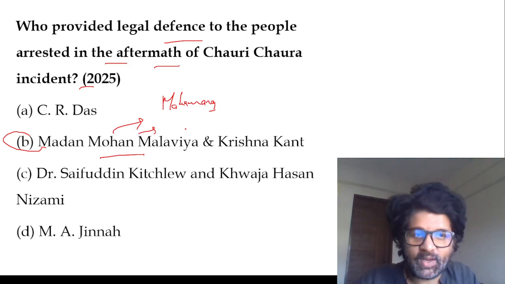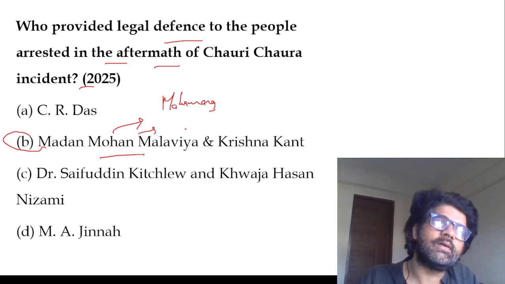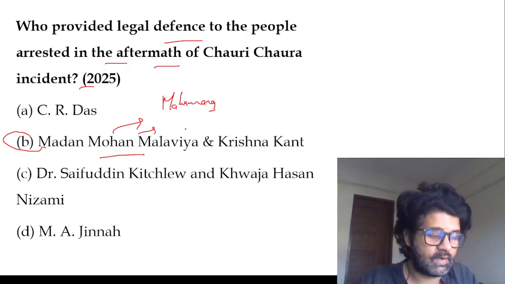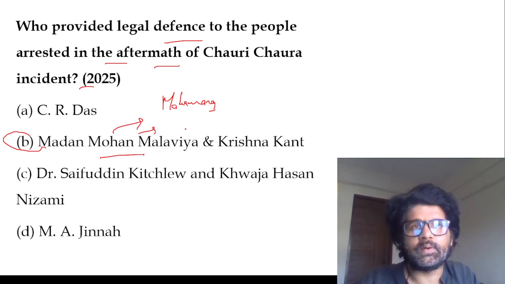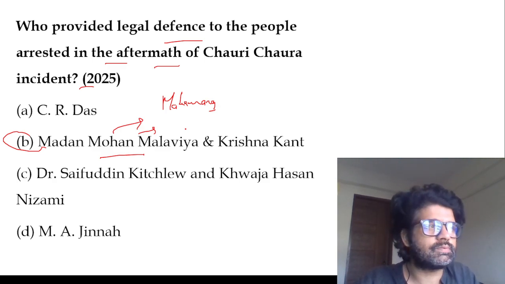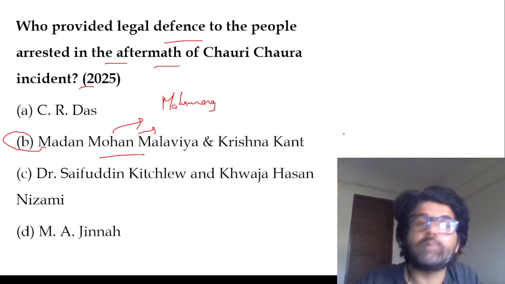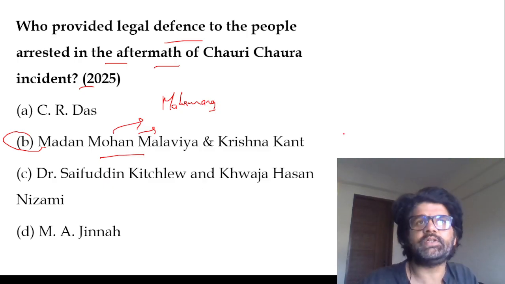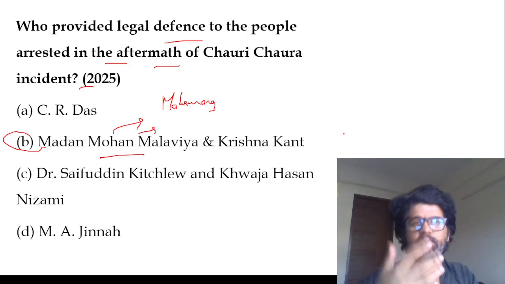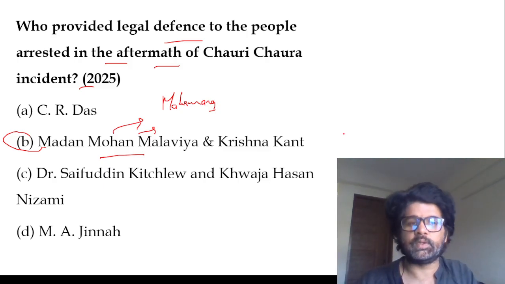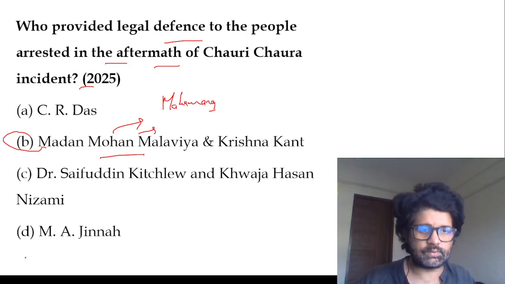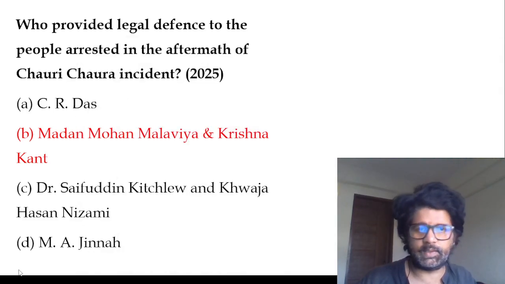We talked about the Poona Pact: Gandhiji went on a fast unto death when Ramsay MacDonald announced the Communal Award, and then a treaty, or armistice, or whatever you want to call it, happened between Gandhiji and Ambedkar. But Gandhiji was in jail. Who represented Gandhiji? Madan Mohan Malviya. On behalf of Gandhiji, he went to meet B.R. Ambedkar, and then the Poona Pact was signed. So yes, Madan Mohan Malviya is a multifaceted personality.